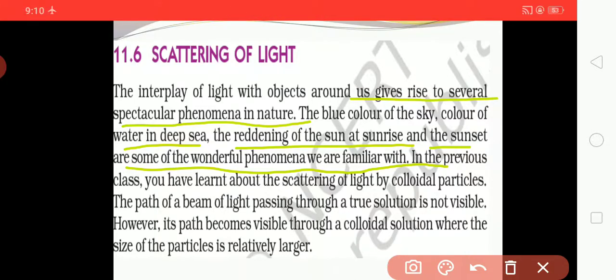In the previous class, in 9th standard, we learned about the scattering of light by colloidal particles. The path of a beam of light passing through a true solution is not visible.